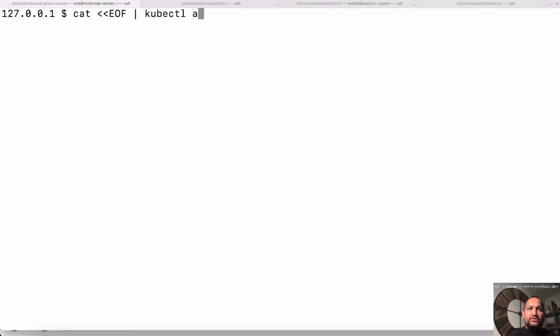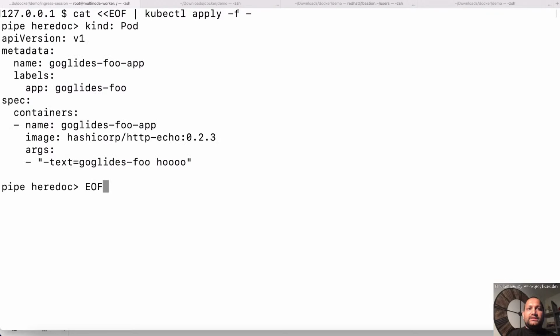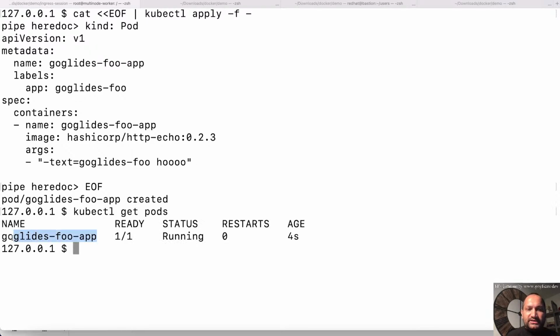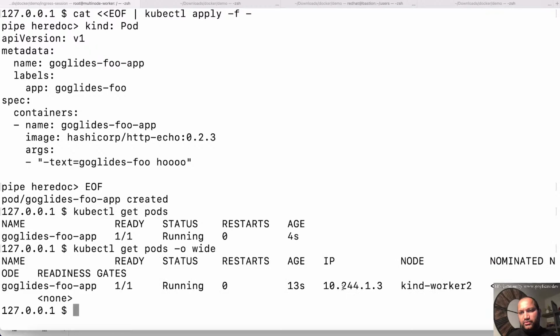You can simply say oc apply -f, paste that content here, and apply that, right? So now if you do get pods, I'm running this application, which started like 4 seconds ago, and it has, let's say, IP address 10.244 something, and it's running on kind-worker2.